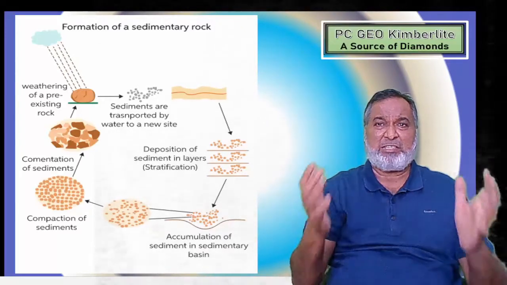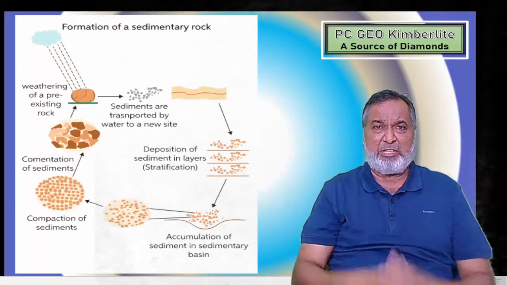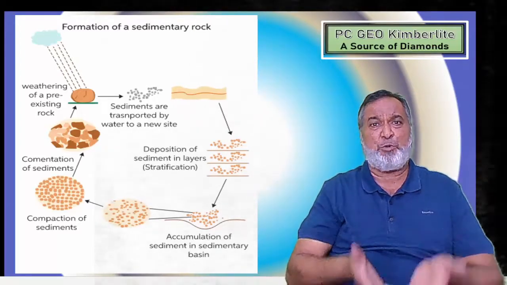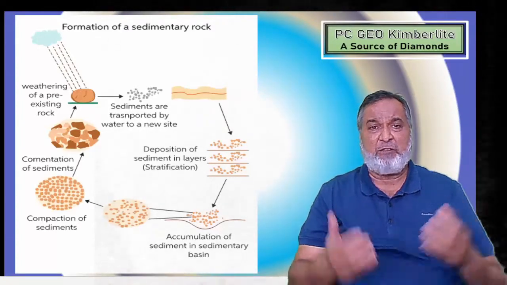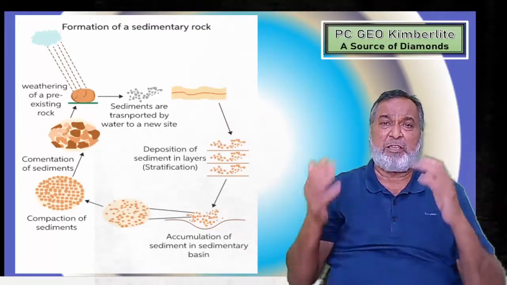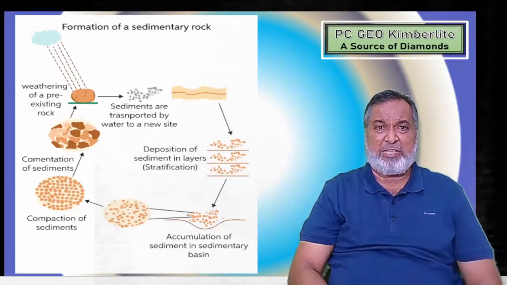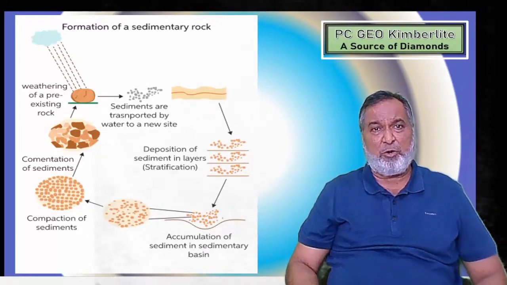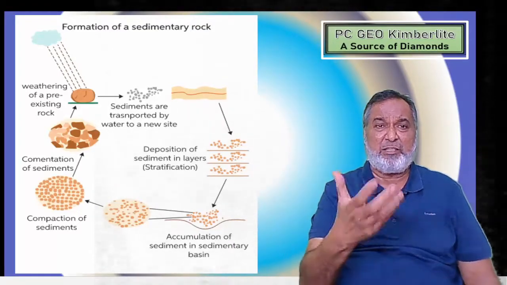First we'll see how this sedimentary, layered rock has been formed. First, there is the pre-existing rock, whether primary, secondary or tertiary. Primary rock is igneous rock which is exposed to the atmosphere. Once it is exposed, various geological agents act on this rock and weathering starts, whether mechanical weathering or chemical weathering. A hard rock of a few centimeters that has been weathered will give you soil. So soil is nothing but the weathered product of the rock.